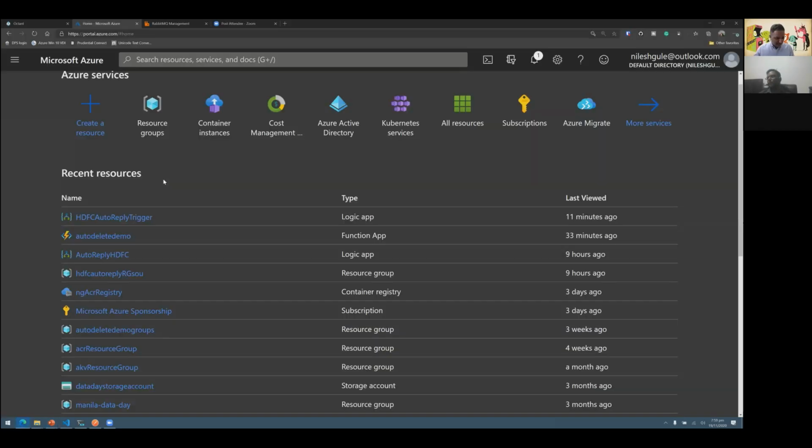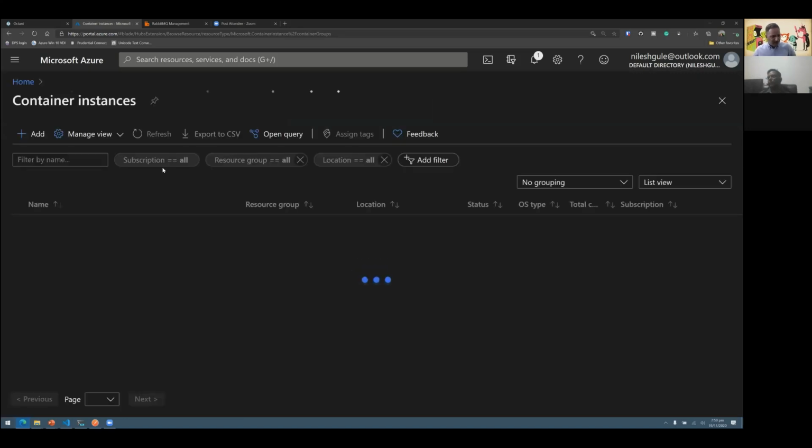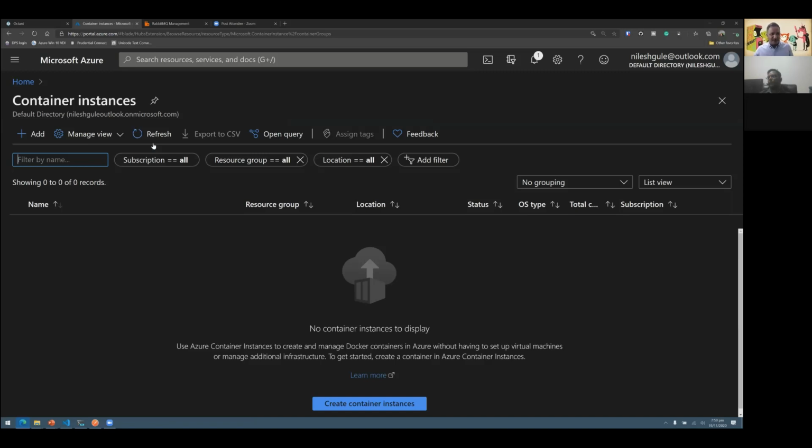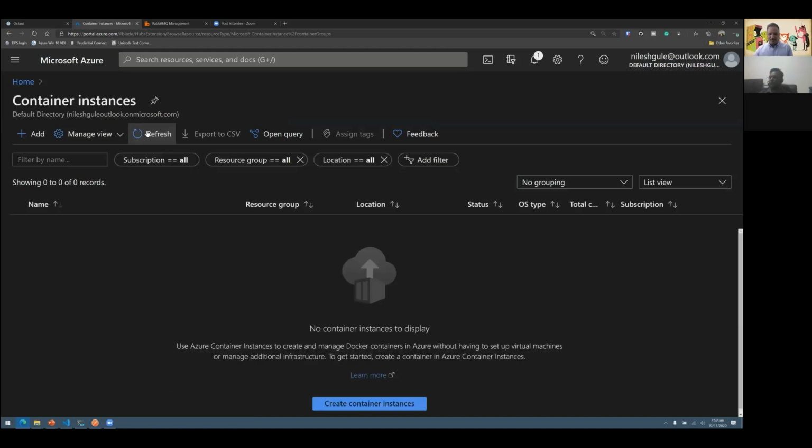I've already set up this and deployed all the services, all the components of that application onto the Azure Kubernetes Service instance. And let's start by looking at what are the container instances which are currently running. So if I refresh this page, you see that I don't have any Azure Container Instances running at the moment. That means there are no workloads which are scheduled to run on this platform at the moment.